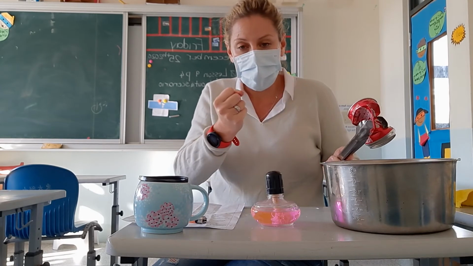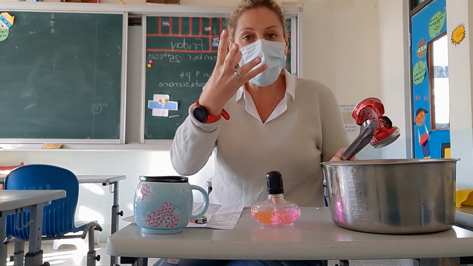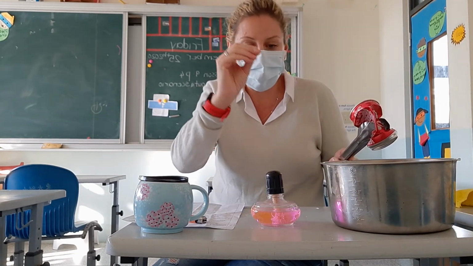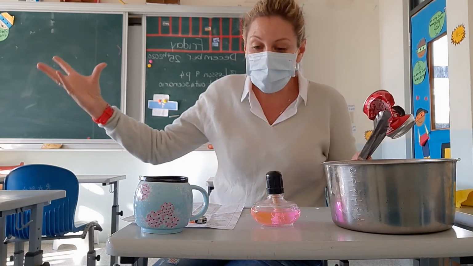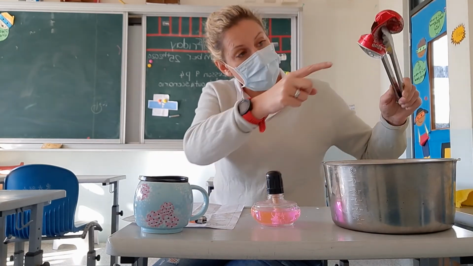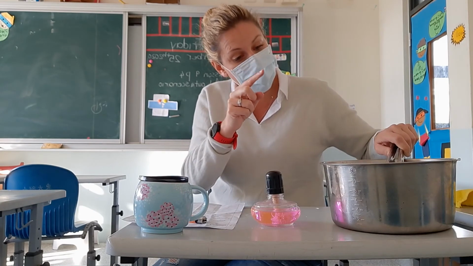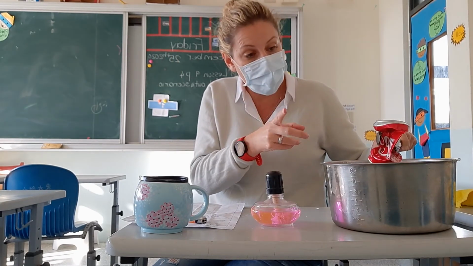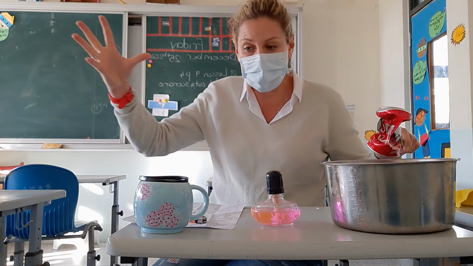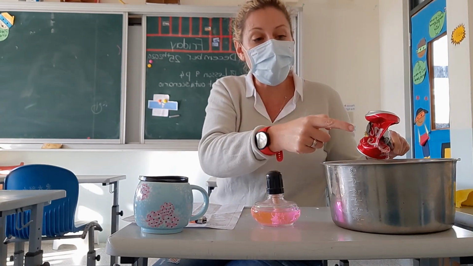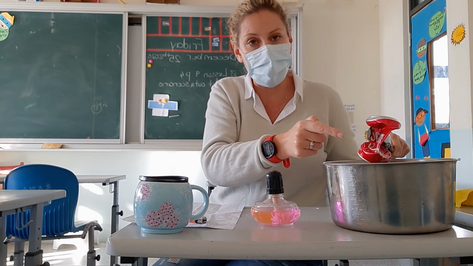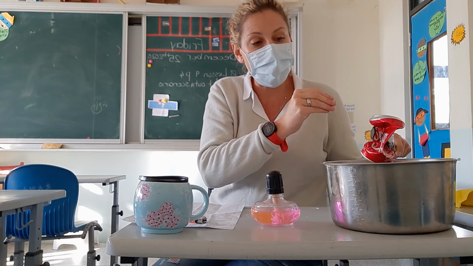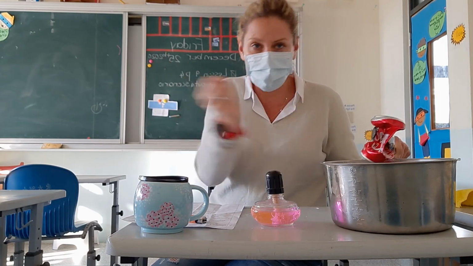And then what's going to happen? There's going to be no air, and the water vapor is going to become water again. So the air is going to try and rush inside. But I put this entrance down into the water, so no air can move in. The can squashed together because there was no air coming in, and suddenly the water vapor became water, and it made a vacuum and pulled in.